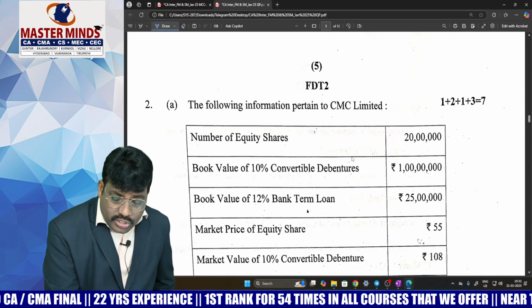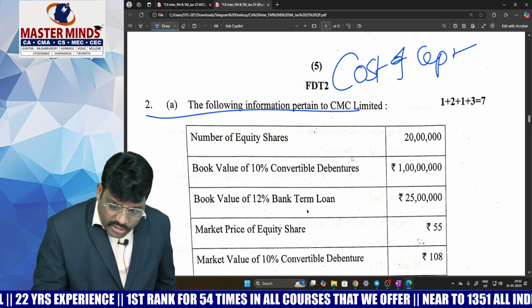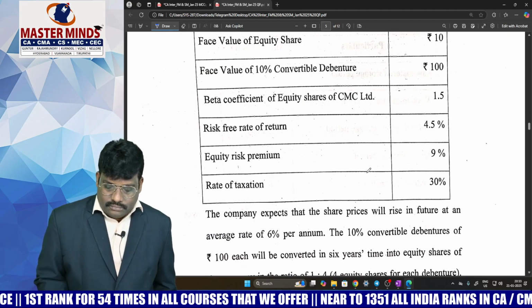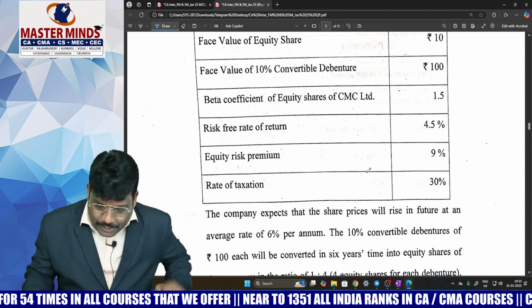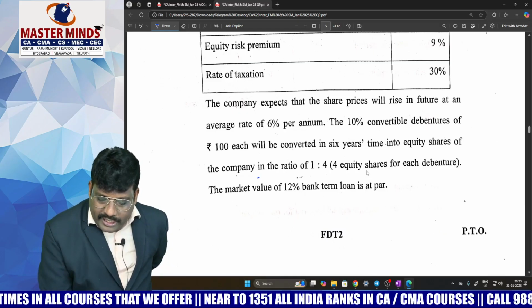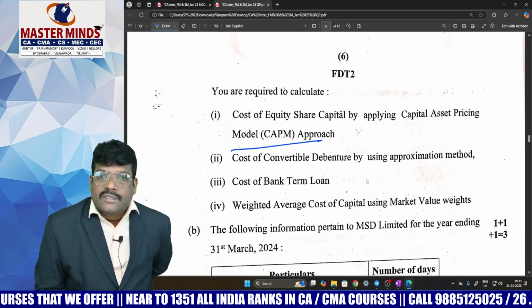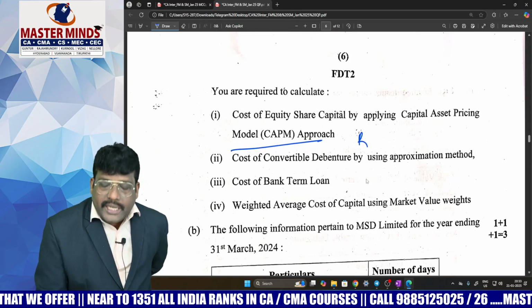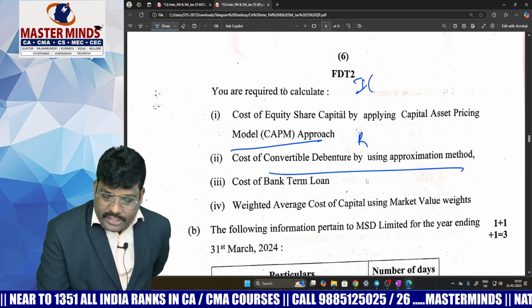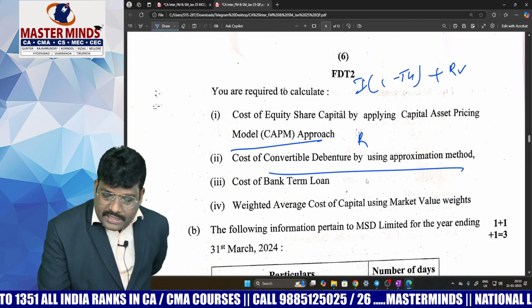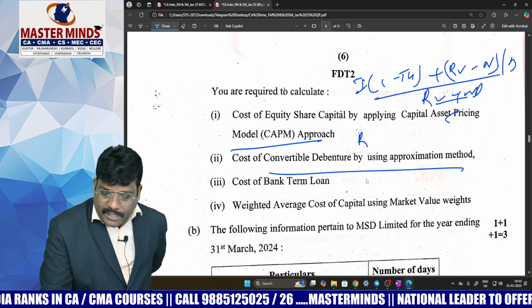Coming to question 2A, this question is from cost of capital. Cost of capital here, he made it a little bit comprehensive, not expensive, right? The point here is the convertible debentures calculation. You see, CAPM approach based, he asked KE equals RF plus beta into (RM minus RF). Convertible debenture approximate method: interest into (1 minus tax) plus (RV minus NP) divided by N, number of years, all divided by (RV plus NP) divided by 2.